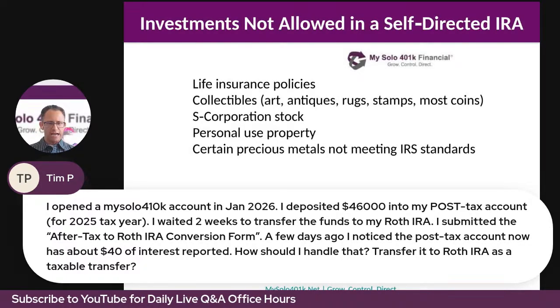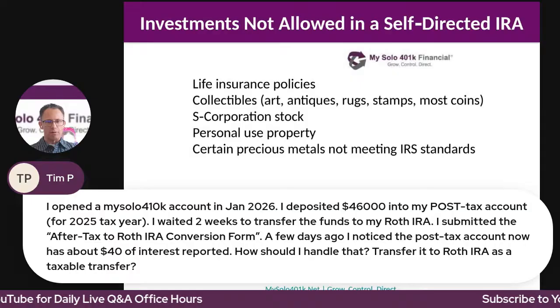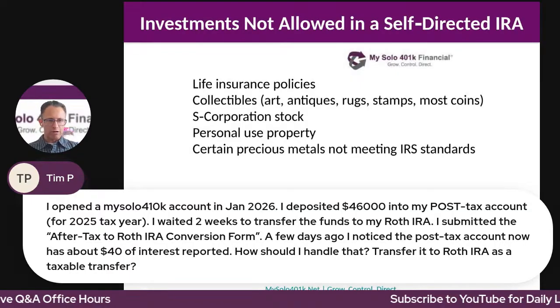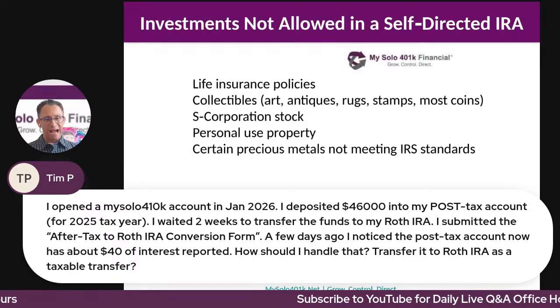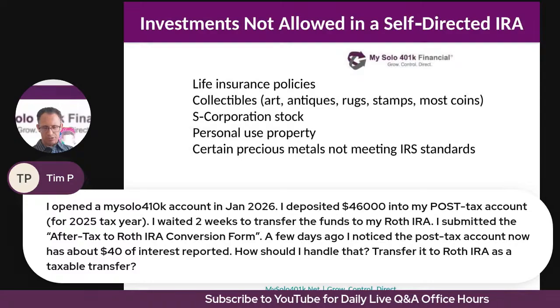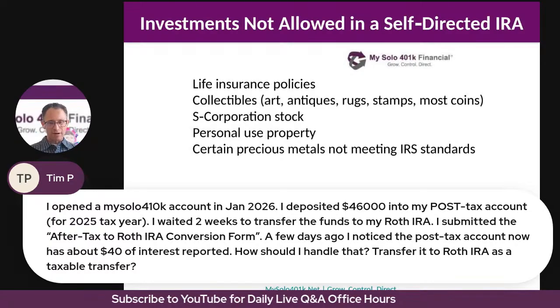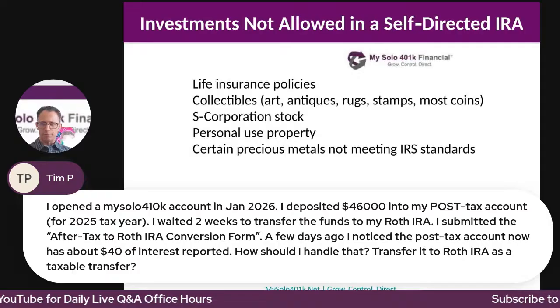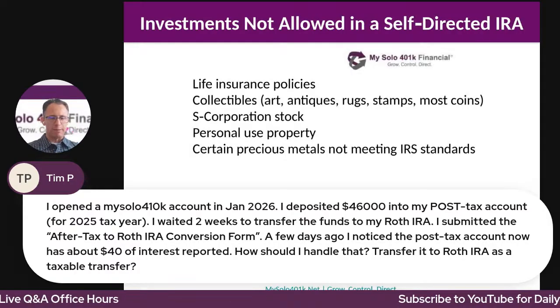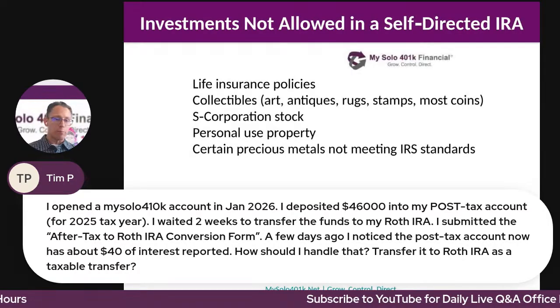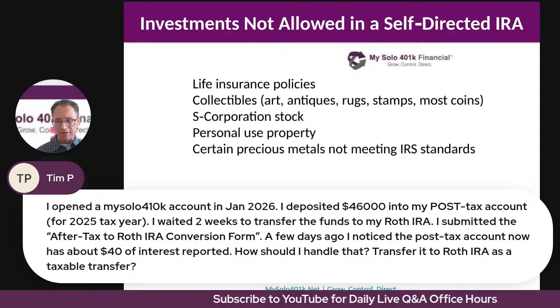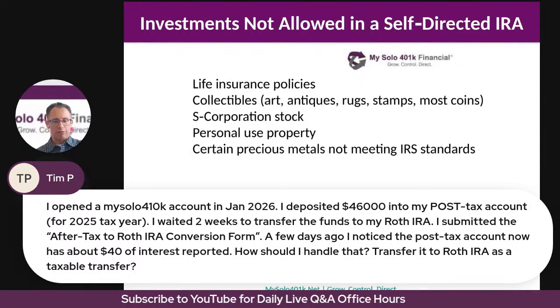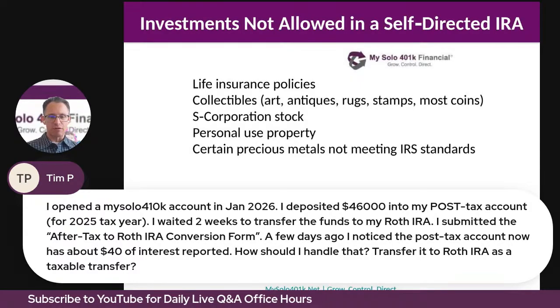I submitted the after-tax to Roth conversion form. Okay, so that further clarifies that you made a voluntary after-tax solo 401k contribution, and you then converted it to the Roth IRA. A few days ago, I noticed the post-tax account now has about $40 of interest reported. How should I handle that? Transfer it to a Roth IRA as a taxable transfer?